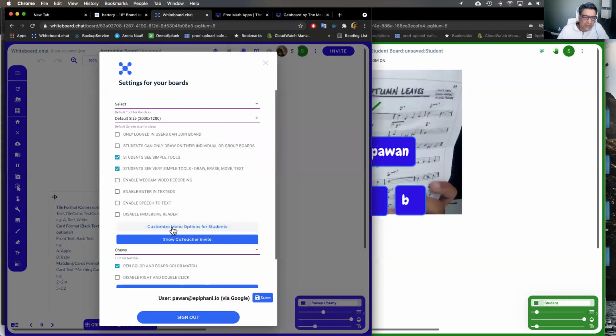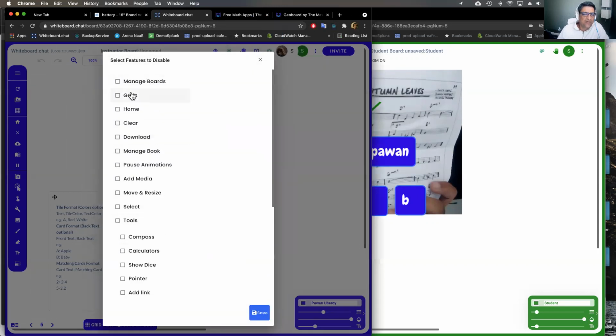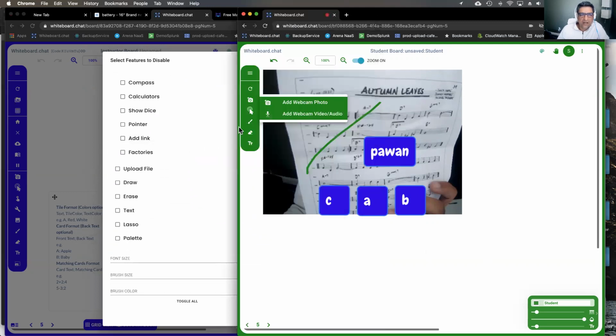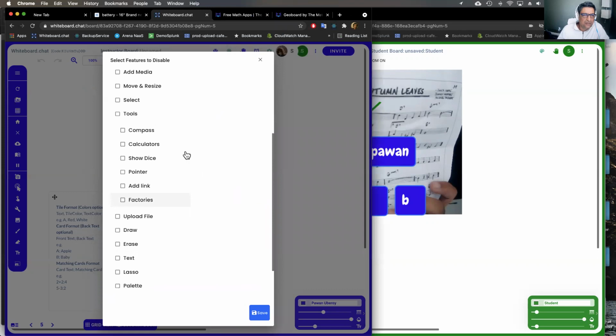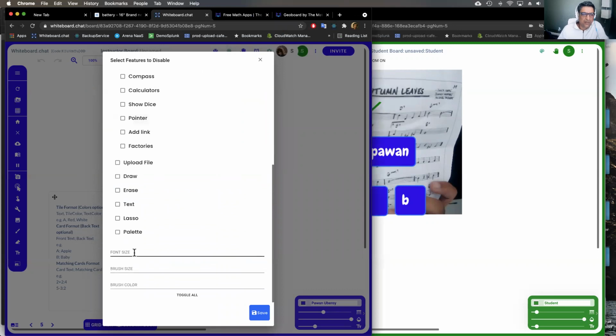And if you want to customize even further, then you click this customize menu option for students. And then you can specify which ones you want to disable. So if, for example, out of this, I don't want them to have access to the media, you can check it. You have to check the ones that you want to disable. And you want their brush color to always be black.